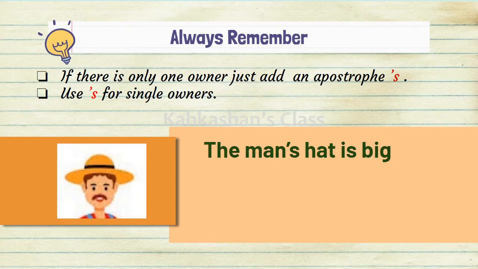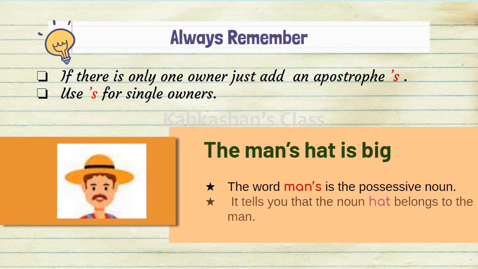Who is the owner here? Whose hat is it? The man. Yes, the hat belongs to the man. The word man's is the possessive noun. It tells you that the noun hat belongs to the man. Here the word man is singular, means one man, and he is the owner. Thus, we add the apostrophe s to the word man.